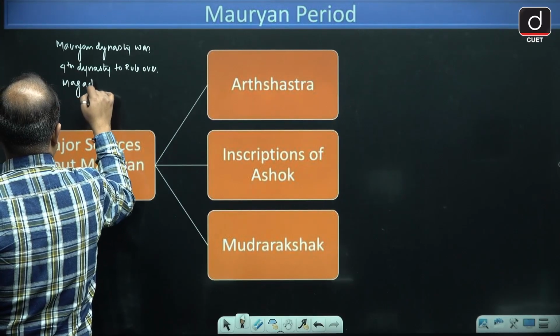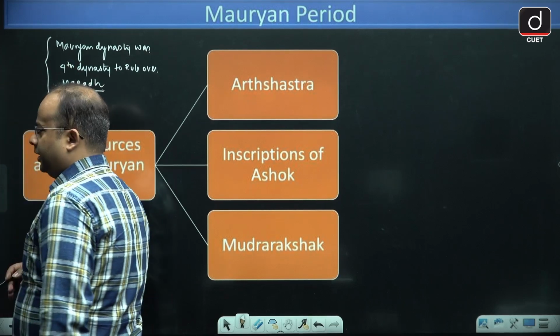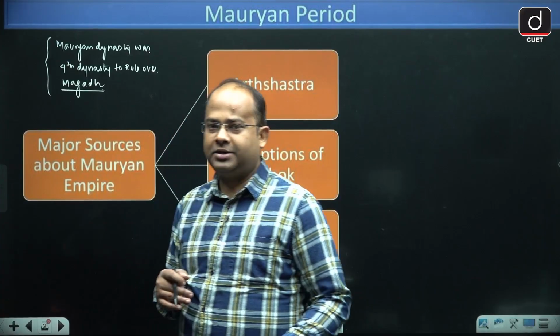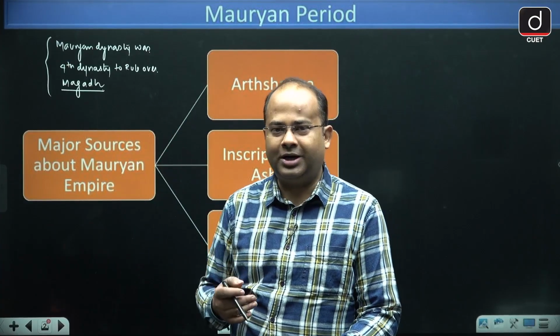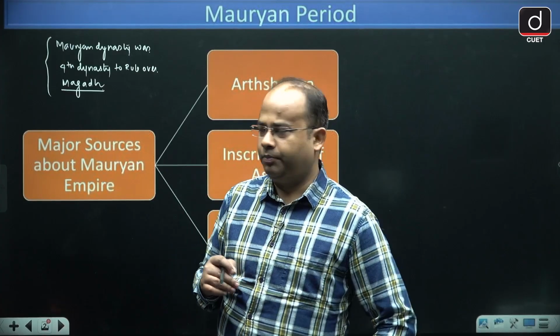So first three were Haryank dynasty, Shishunag dynasty and Nand dynasty, and after this Mauryan dynasty came into power.